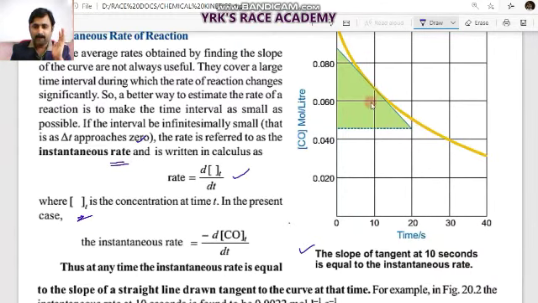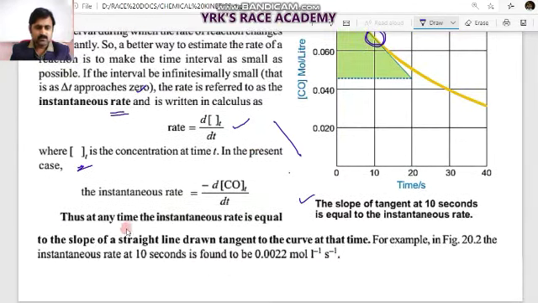If you see this particular point, the instantaneous rate after 10 seconds, if you draw the tangent like this at this point, it touches the curve, and thus at any time the instantaneous rate comes as a negative slope like this. This is a negative slope, since the curve is coming down like this. So that is the instantaneous rate of reaction. This is the graphical representation given for carbon monoxide. Thus at any time the instantaneous rate is equal to the slope of the straight line drawn tangent to the curve at that time.